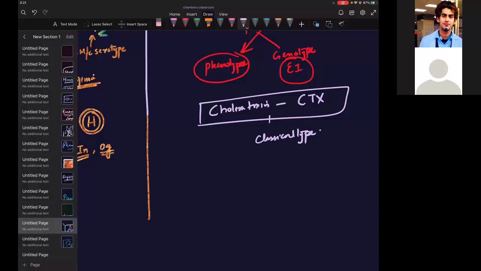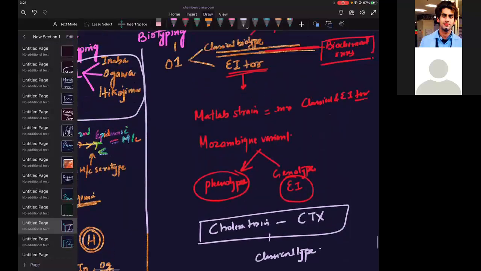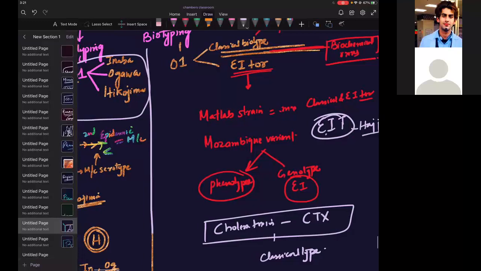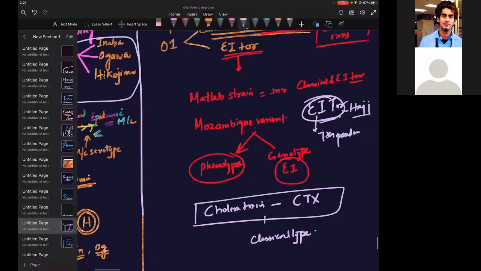Ogawa, Inaba, Hikojima. So this El Tor, Hajj. Remember El Tor for Hajj. So in the Muslim pilgrimage, El Tor. So remember Hajj for this. And this El Tor is also called the seventh pandemic. Seventh pandemic caused by El Tor. Six pandemics by classical.